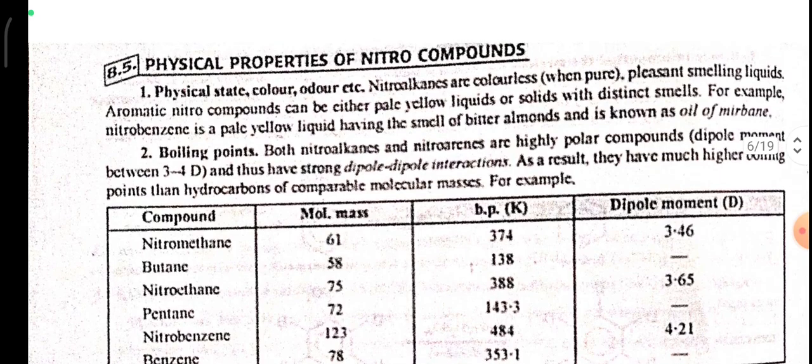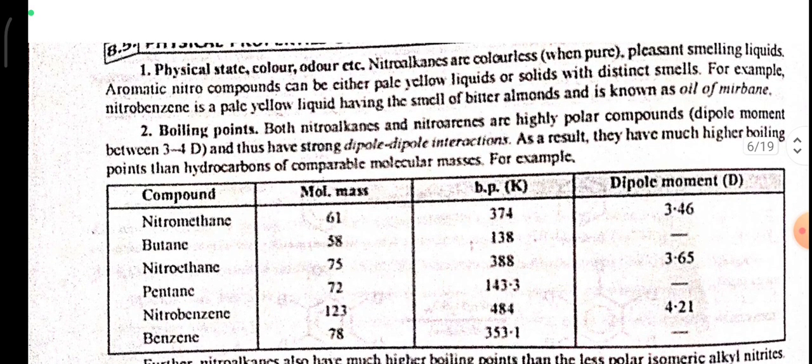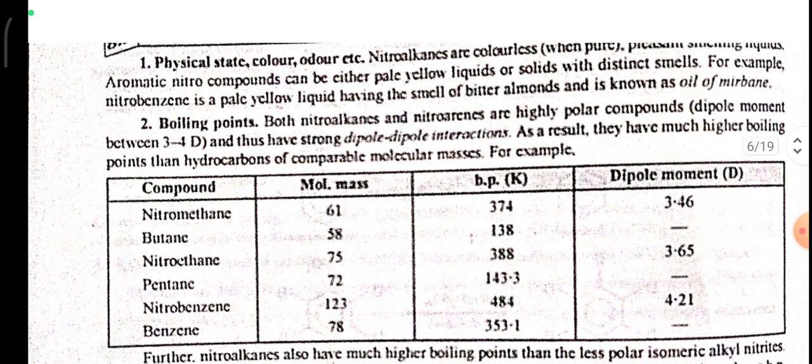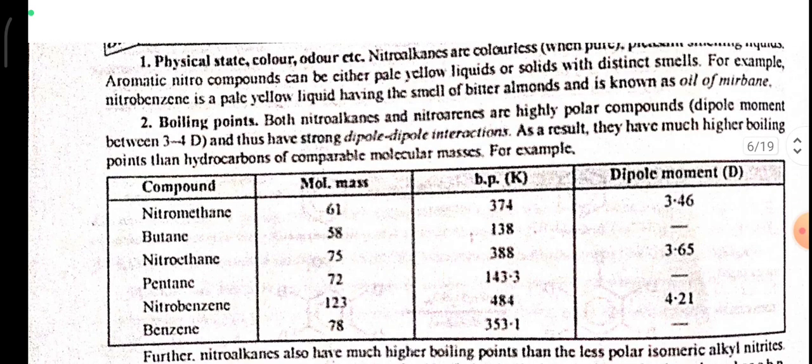The physical properties of nitro compounds. The physical state, color, odor, etc. The nitroalkanes are colorless when pure, pleasant smelling liquids. Aromatic nitro compounds can be either pale yellow liquids or solids with distinct smells. For example, nitrobenzene is a pale yellow liquid having the smell of bitter almonds, known as oil of mirbane.